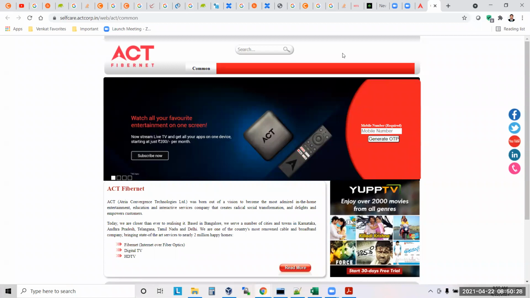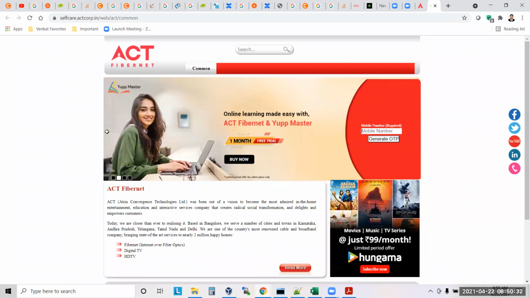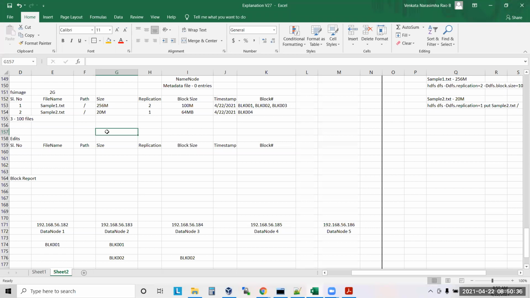I changed the plan 2 days back only, to 400 Mbps, which is twice the speed. But from there the problem started. Anyway, that engineer told he will come today.